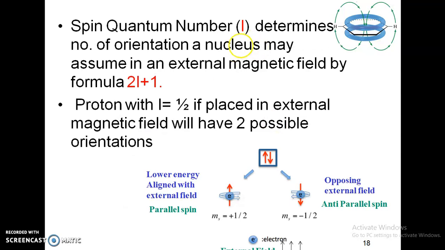A spin quantum number gives us very important information: the number of orientations a nuclei can attain. It is given by 2I plus 1.